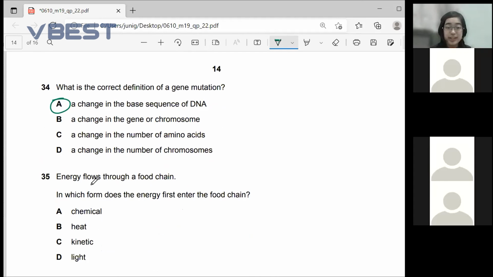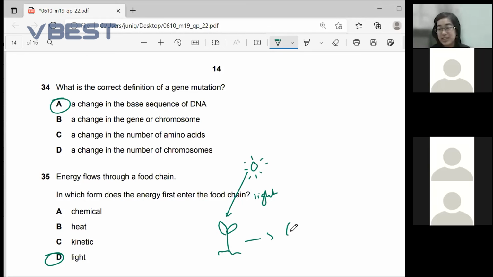Number 35, energy flows through a food chain. In which form does the energy first enter the food chain? Light. Why? Because at the beginning of the food chain we have the producers, which are the plants. How do the plants get energy in the first place? From the sun, which is light energy. And then from then on, the plant will make its own food, which then gets passed on to the next animal and so on.